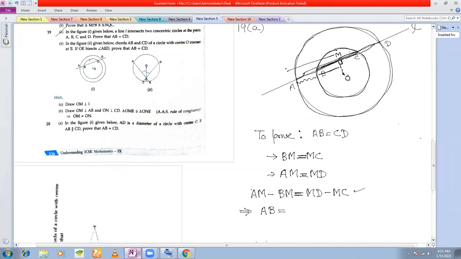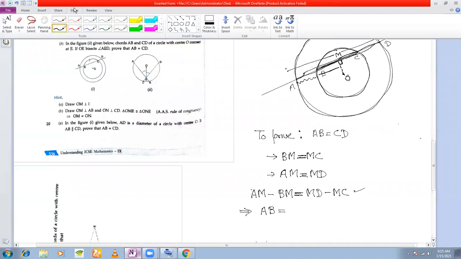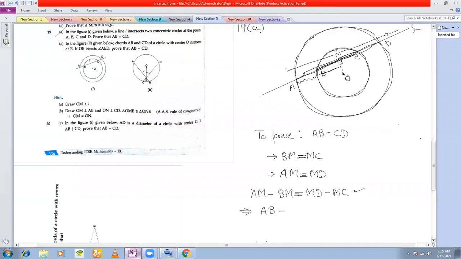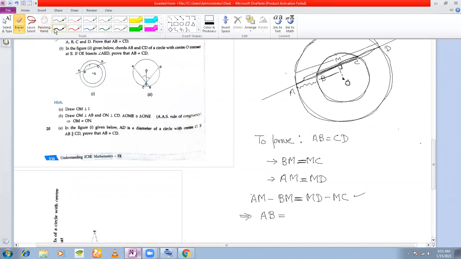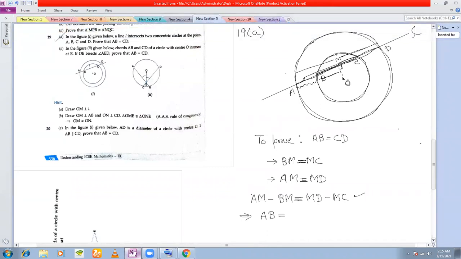Similarly, MD minus MC. MD is this entire length, right? From this, if you are subtracting this length, what length are you going to be left with? This length, right? So MD minus MC is CD. So we have proved AB is equal to CD. Proof. That's it. So let's see how to write this now.